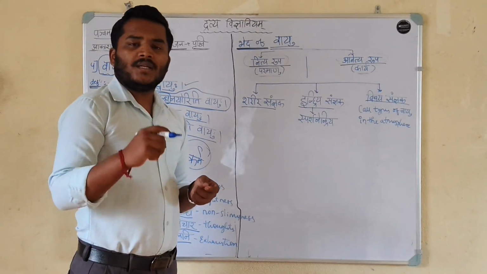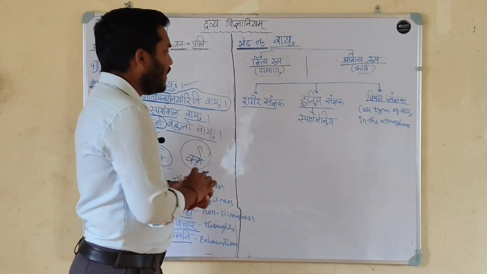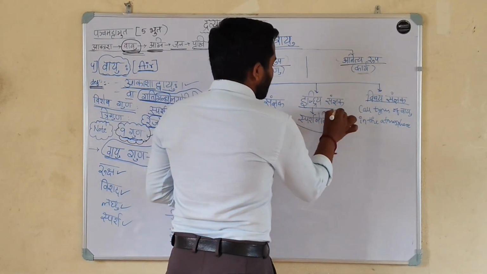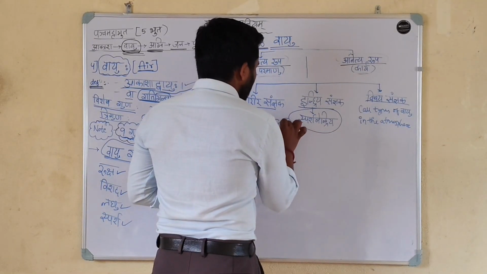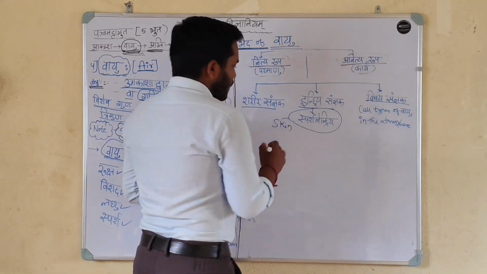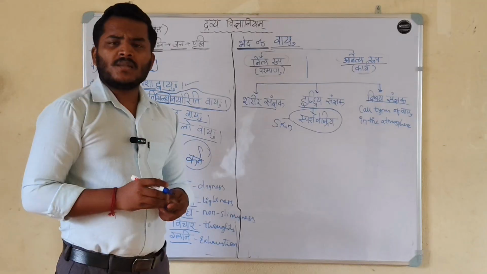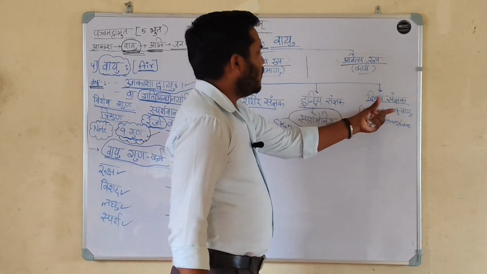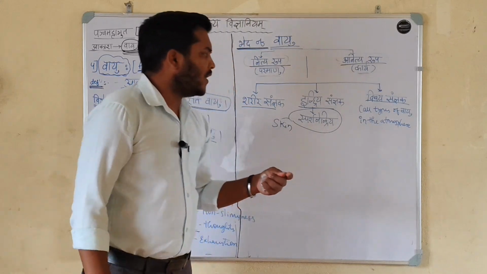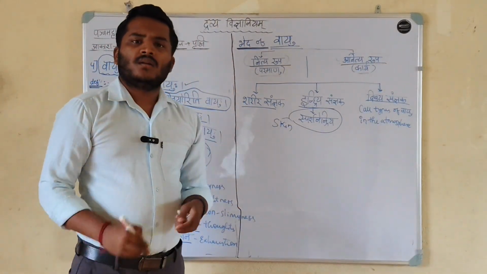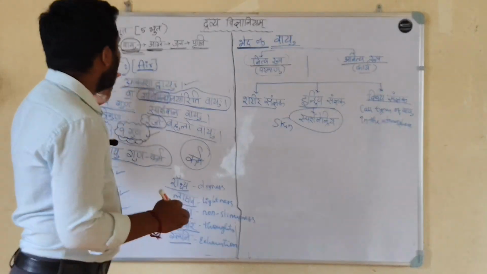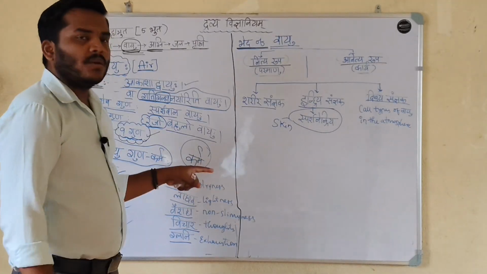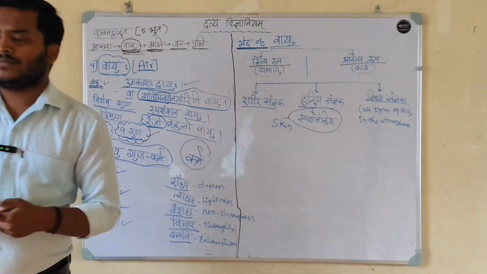The perception of the touch is by Sparshanendriya, skin. The knowledge of perception of touch is by the Sparshanendriya. And Vishaya Sadnyak, all types of the Vayu in the atmosphere come under Vayu Mahabhuta. This is all about Vayu Mahabhuta.